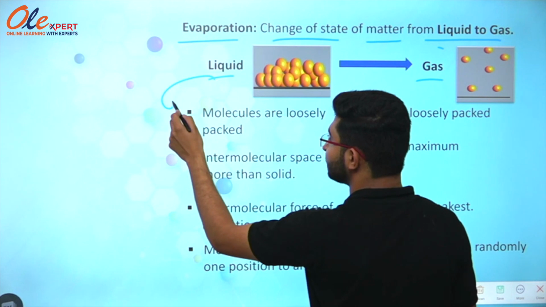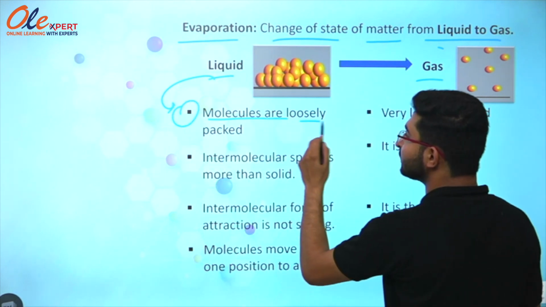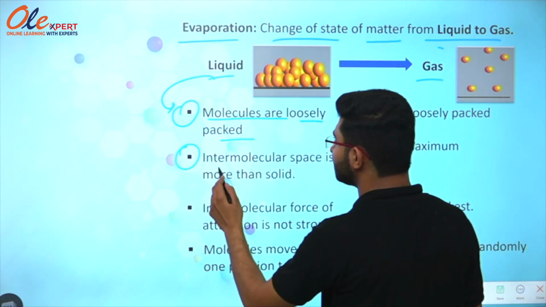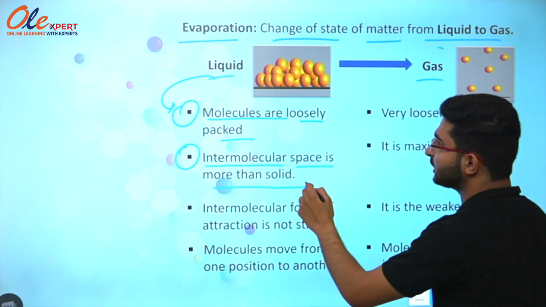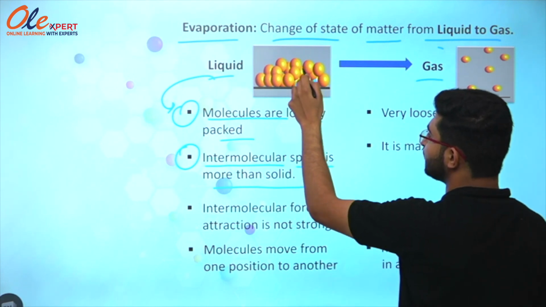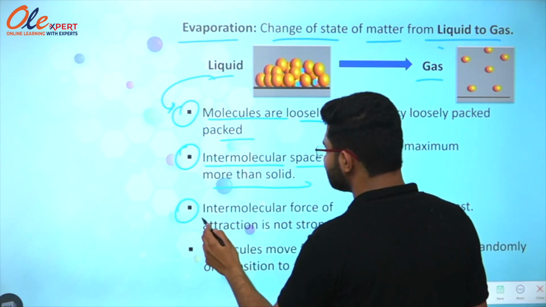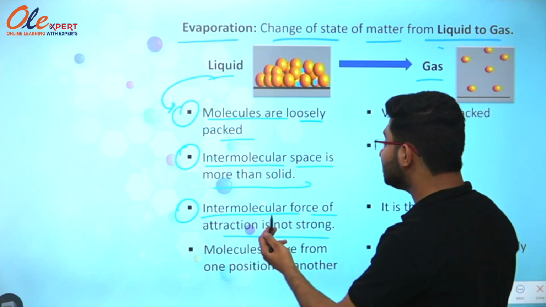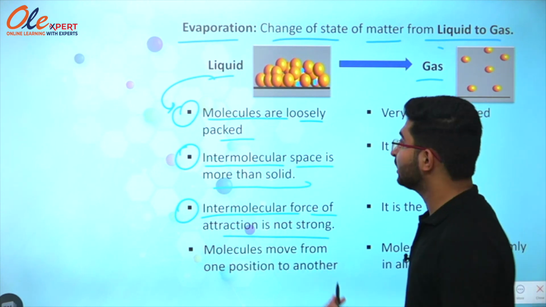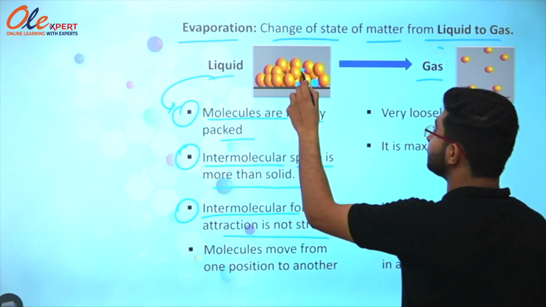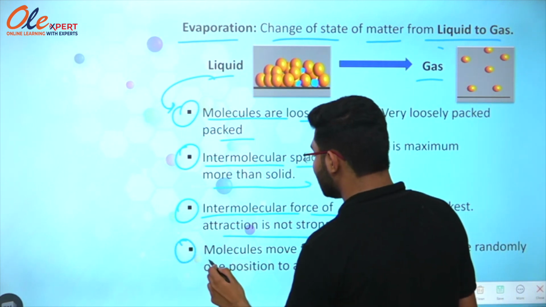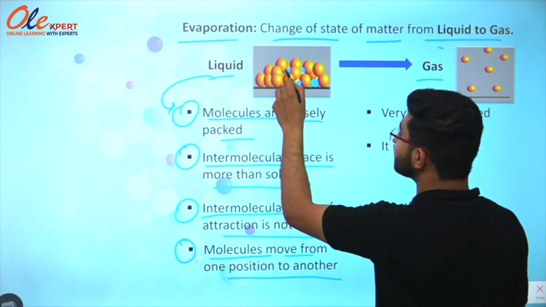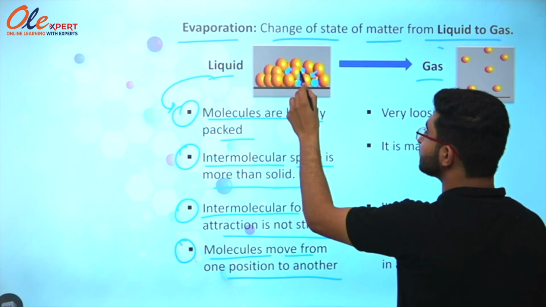We will first consider some points of liquid. The first point is molecules are loosely packed. We know very well that molecules of liquid are loosely packed. The second point is intermolecular space is more than solid. The next point is intermolecular force of attraction is not so strong. The question arises why it is not so strong. It is just because of the intermolecular space between the molecules. The next point is molecules move from one position to another. Because there is intermolecular space, molecules are free to move from one place to another.